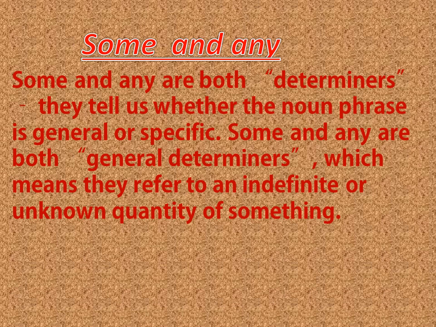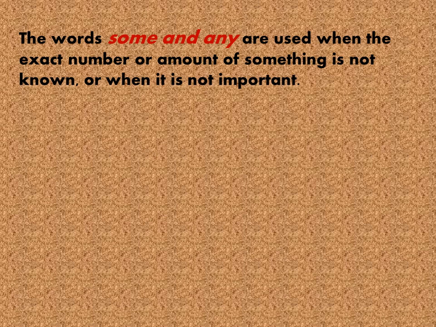Some and any. Some and any are both determiners. They tell us whether the noun phrase is general or specific. Some and any are both general determiners, which means they refer to an indefinite or unknown quantity of something. The words some and any are used where the exact number or amount of something is not known or when it is not important.